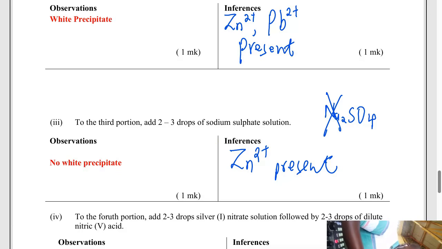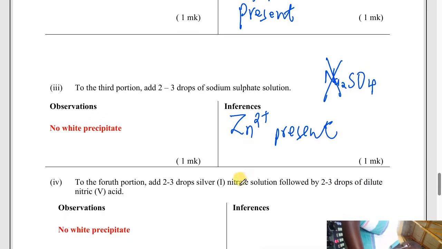We said all sulfates are soluble except the sulfate of barium, the sulfate of lead, and the sulfate of calcium. Now, there is no white precipitate, it means lead is absent, otherwise it could have formed a white precipitate with the sulfate. I hope that one is clear.